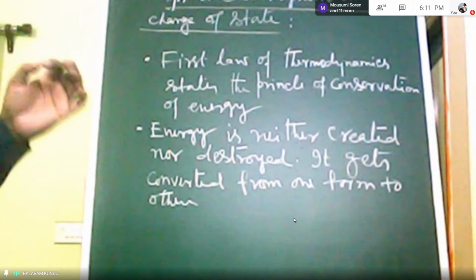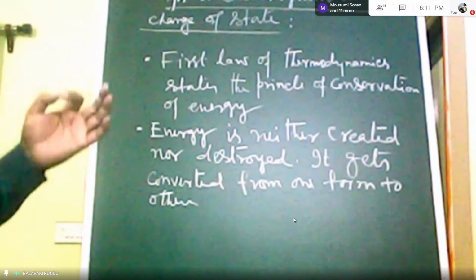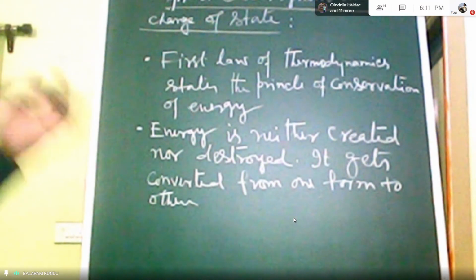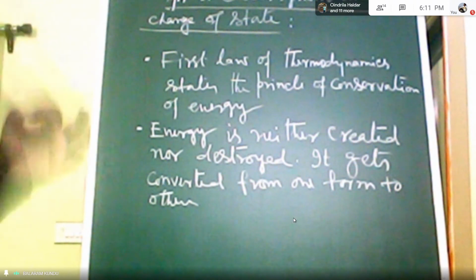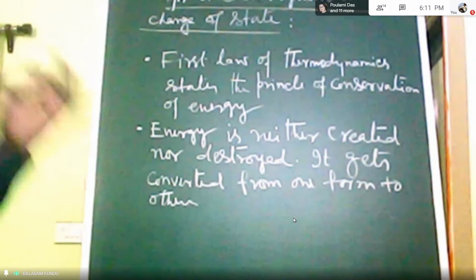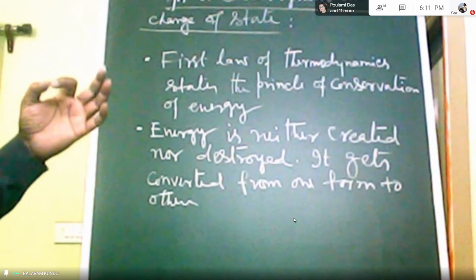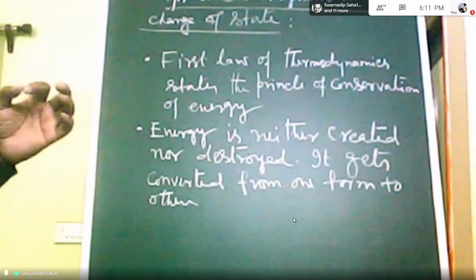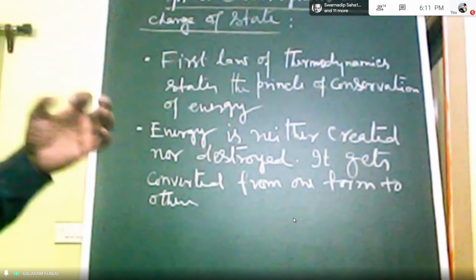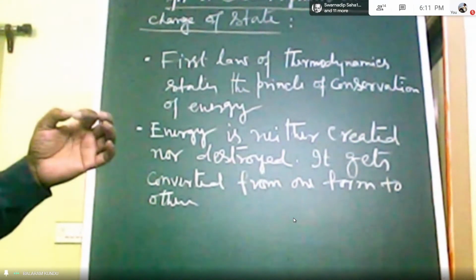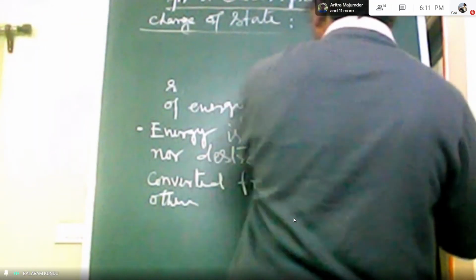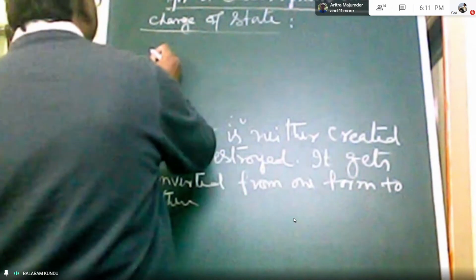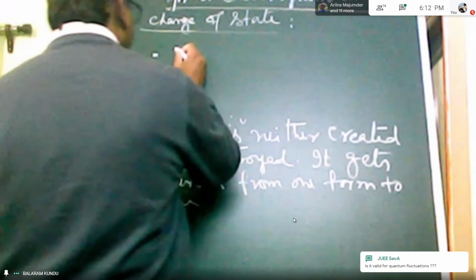So from the first law of thermodynamics, we can say the law of conservation of energy. Energy is neither created nor destroyed, it gets converted from one form to another. In a better way, we can say the energy is always a conserved quantity. So what is the first law of thermodynamics? Energy is conserved quantity-wise.